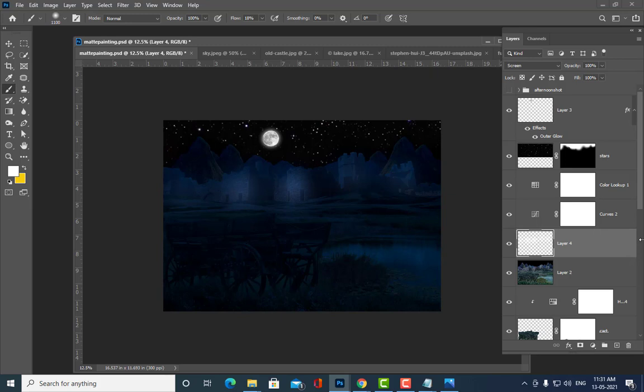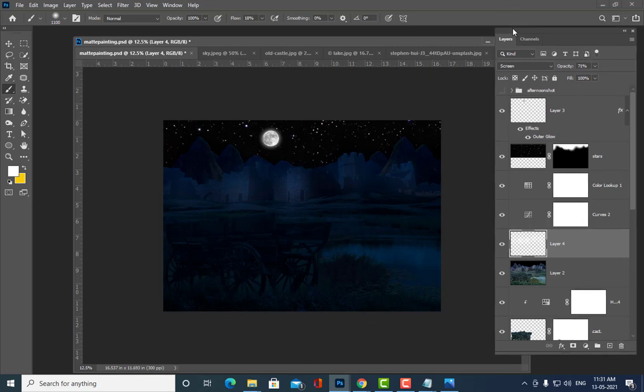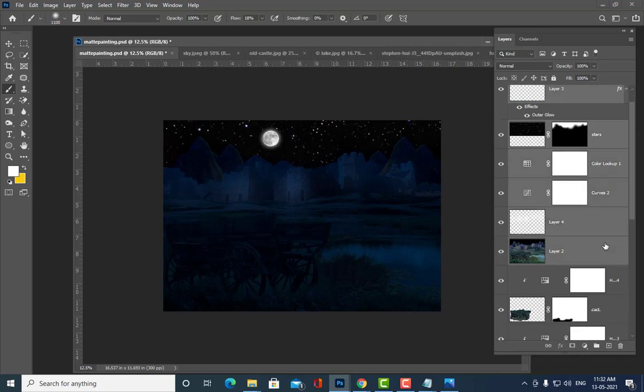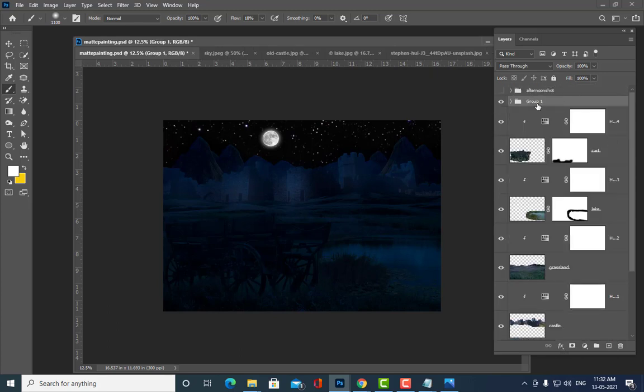The castle should not look like a very dark area, so for that you can do this. And in case you think that lighting is too much, you can reduce the opacity also. Slight lighting is enough, right? So once we have done this, now we can group all these things. I am going to select it till here, Control G, and we'll name it night shot.